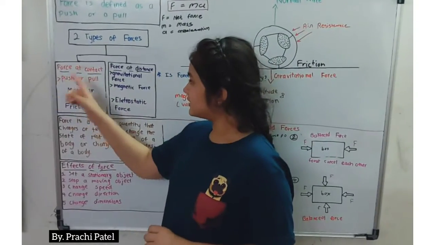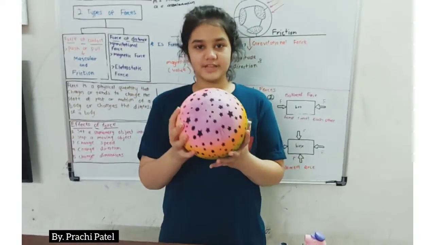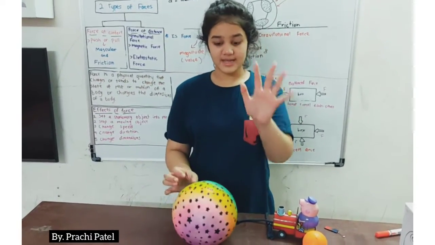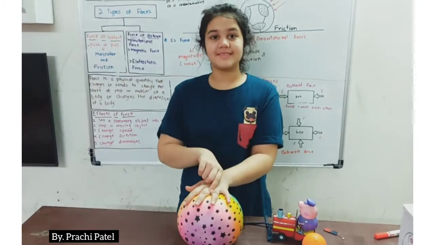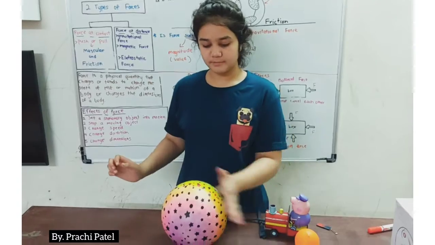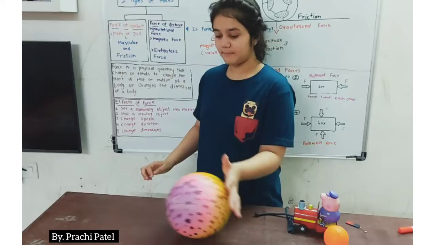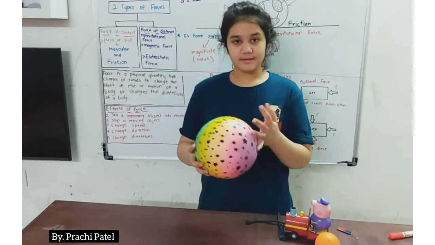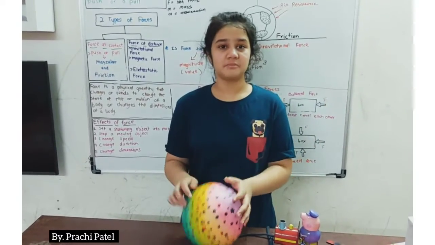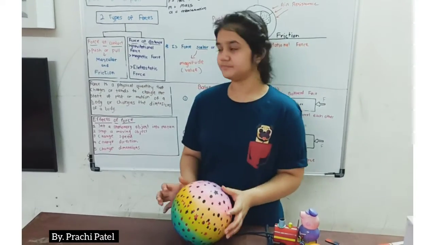Let's start with force at contact. In force at contact, I have this ball and I'm pushing it. My hand comes in contact with the ball, and then I am applying a force. So when I push this ball, first it comes in contact, and then it applies a force on it. Any human or any living organism that pushes with their muscles, it's called a muscular force.